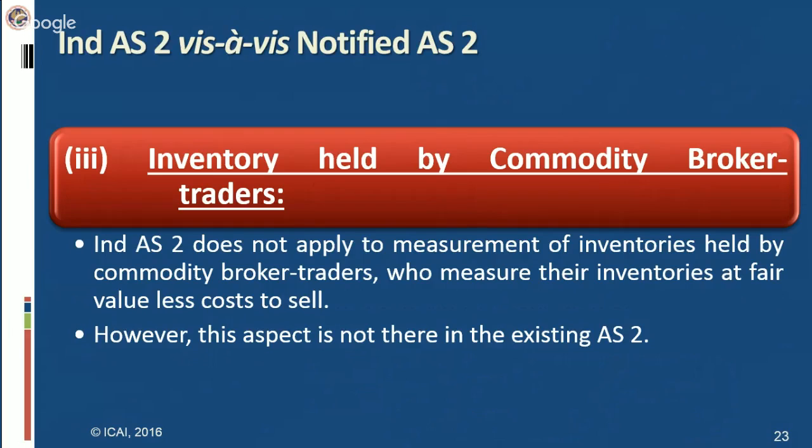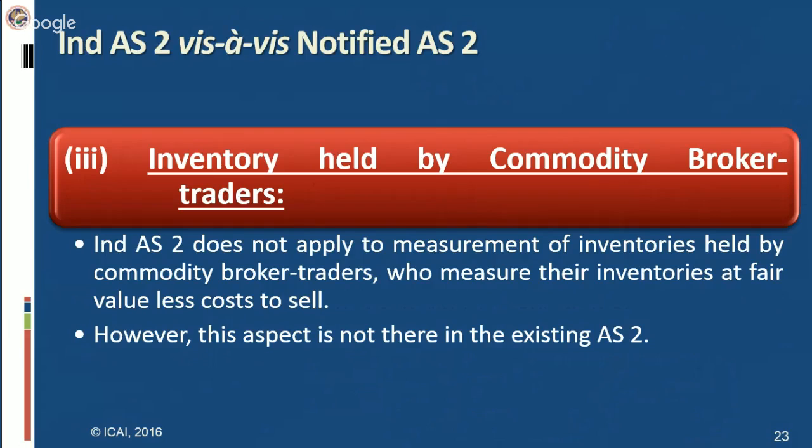See, for valuation of inventory, it is necessary that inventory should be valued at cost or net realizable value. However, if commodity broker traders measure their inventory at fair value, then that will not be covered in Indian Accounting Standard 2.